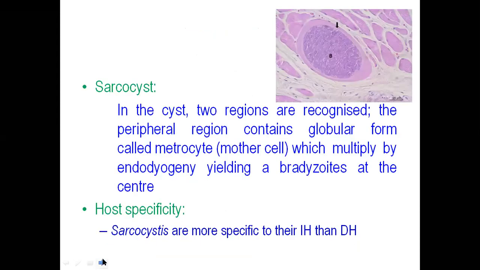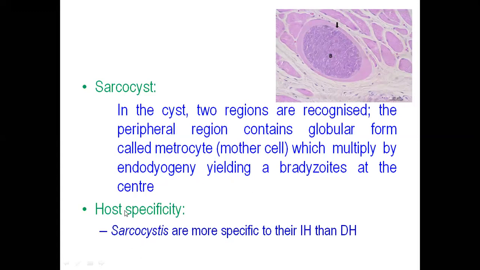So what is a sarcocyst? A sarcocyst is a tissue cyst in which two regions are recognized. One is the peripheral region, which contains the metrocytes, or in other words the mother cells, which multiply by endodyogeny and yield the bradyzoites. The peripheral portion contains the metrocytes and the central portion will contain the bradyzoites.